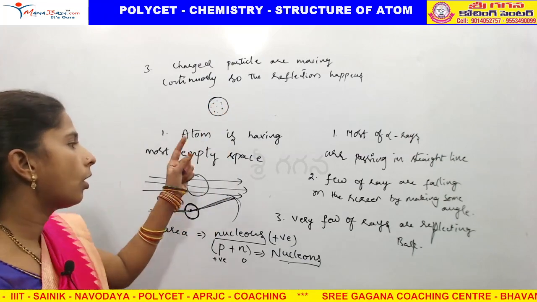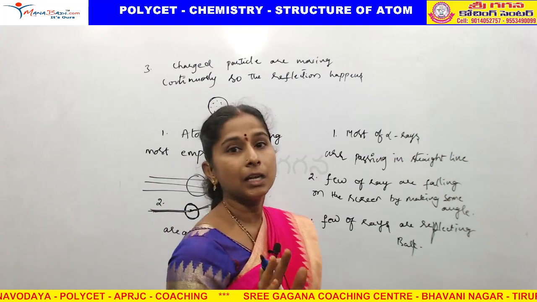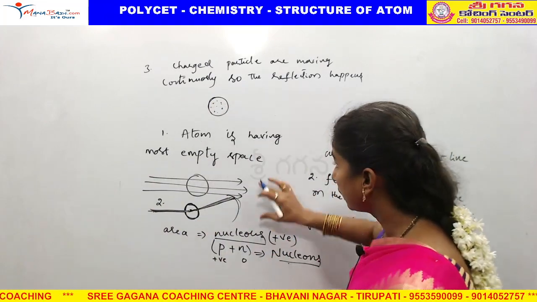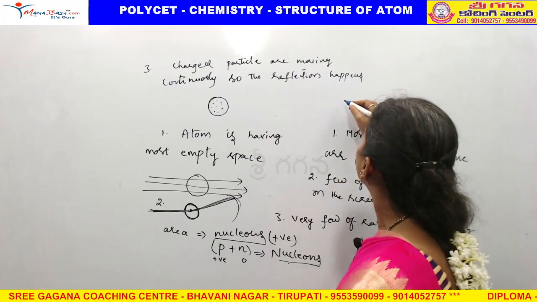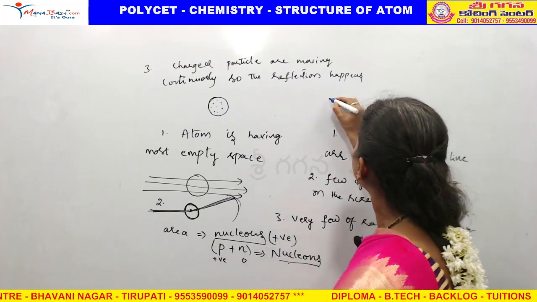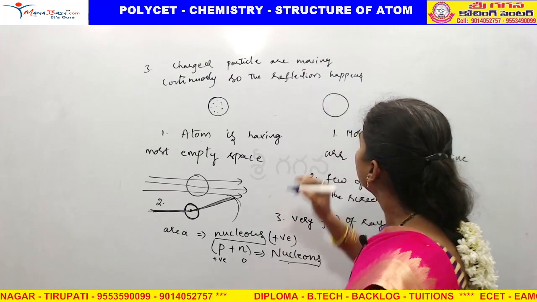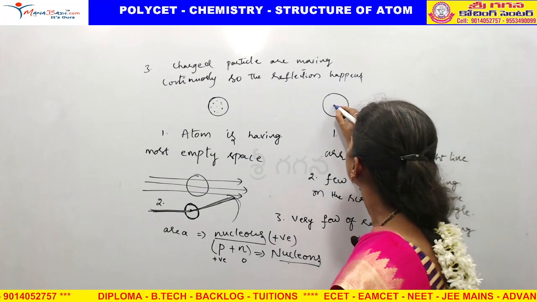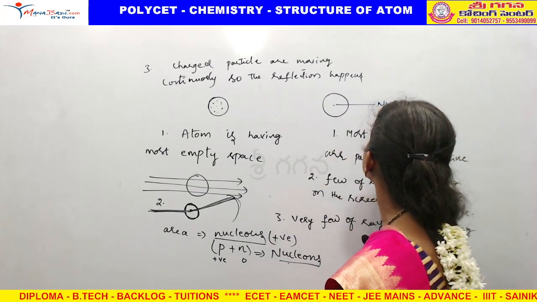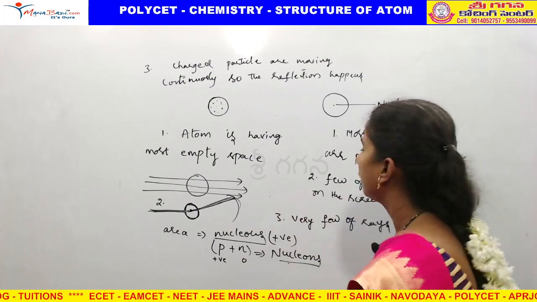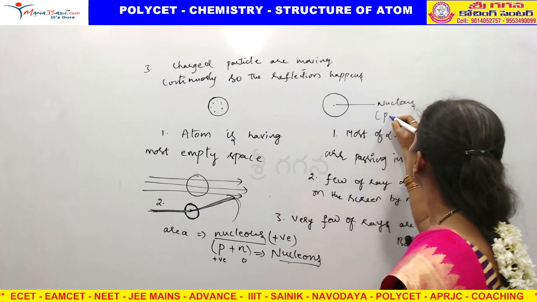Based on all these 3 points, he gave the conclusion. He gave one good conclusion: the atom is spherical in shape. The center of the atom is called the nucleus, which contains protons and neutrons.